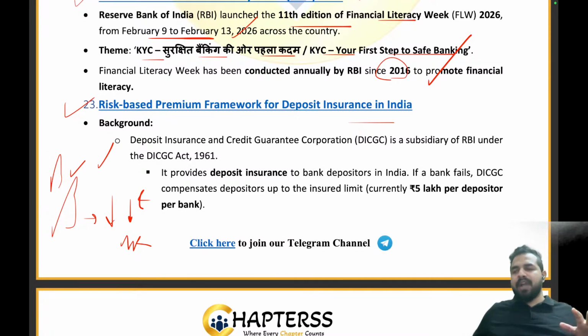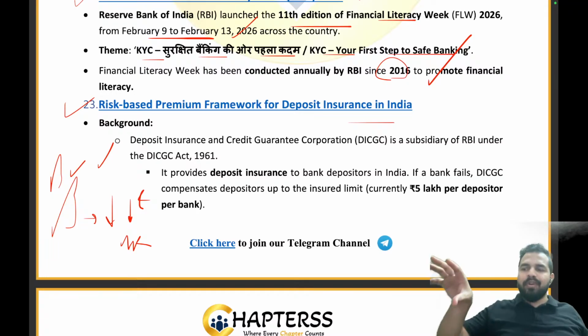Let's take an example. There is a car, right? And we want to provide the insurance to the car. Now there is a car of a safe driver and there is a car of an unsafe driver. The safe driver's car is really very well maintained. He drives really well. There is no accident till now in the case of this driver. In another example, there is a driver who is very unsafe and so many accidents have already been done. So definitely you will charge more insurance from the unsafe driver as compared to the safe driver, right?